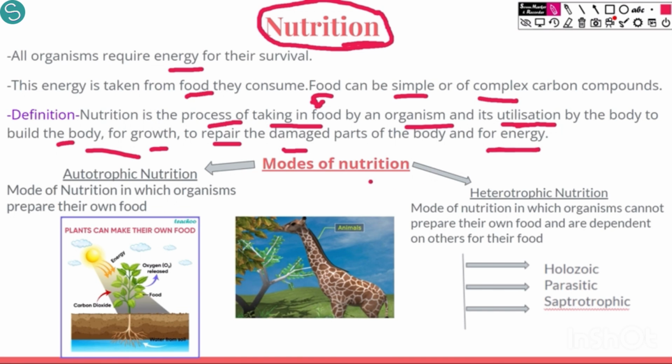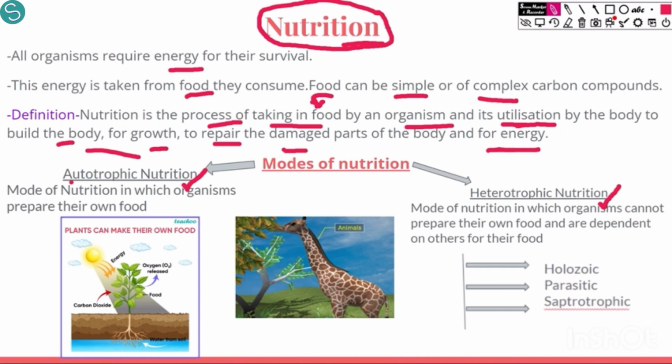Then we have 2 modes of nutrition. Modes of nutrition means 2 methods of nutrition, or 2 ways of nutrition by which any organism takes their food inside their body. So we have autotrophic nutrition and we have heterotrophic nutrition. These are the 2 broad modes of nutrition.